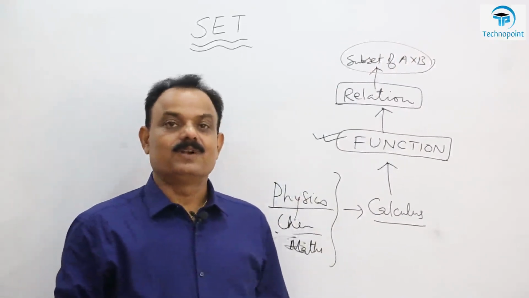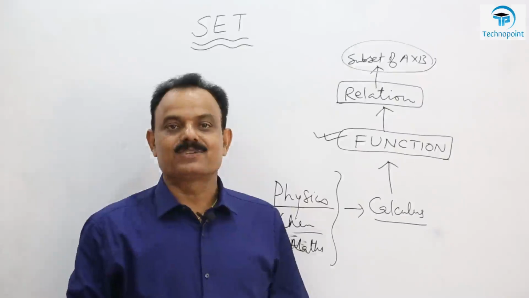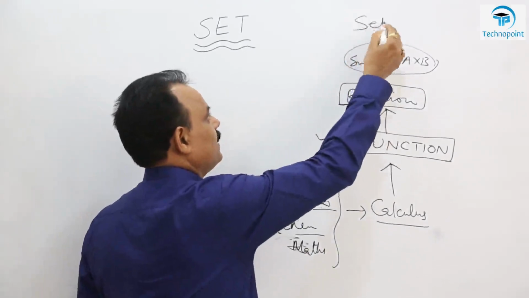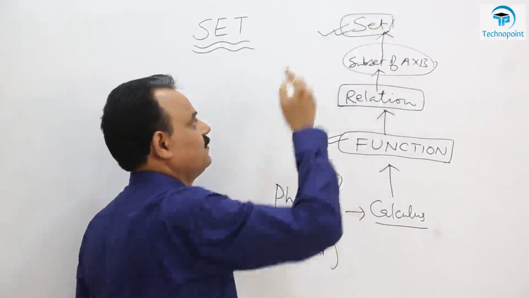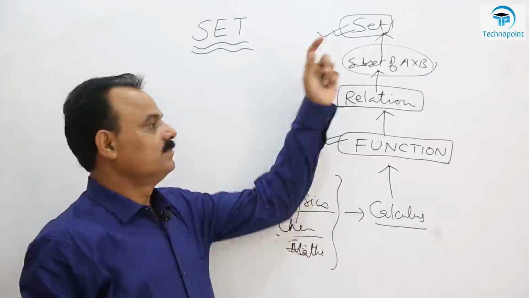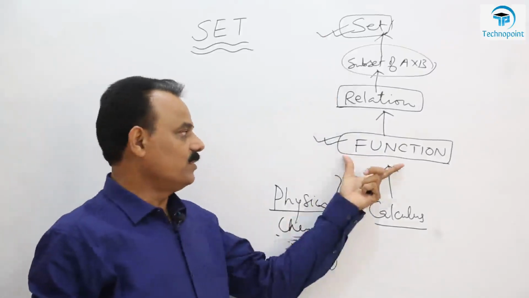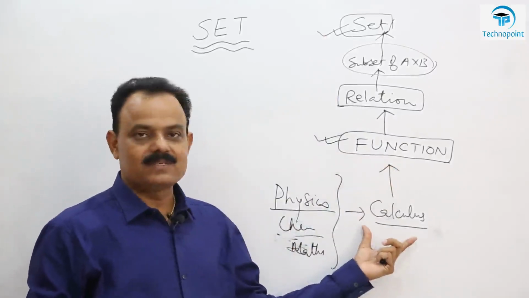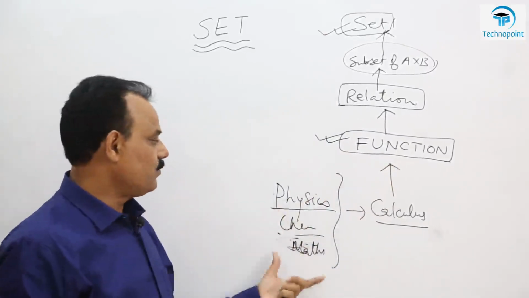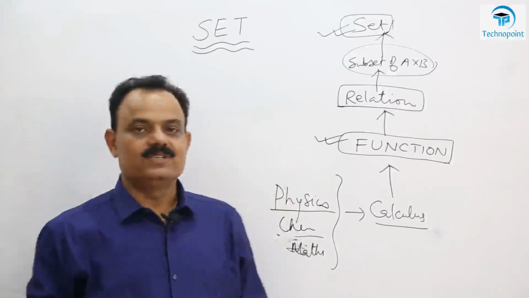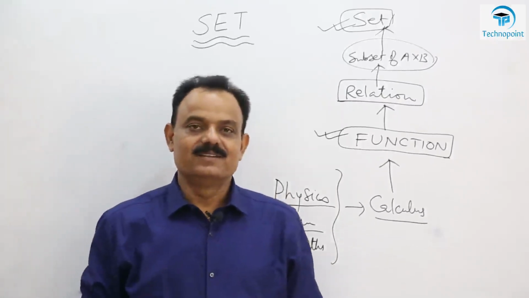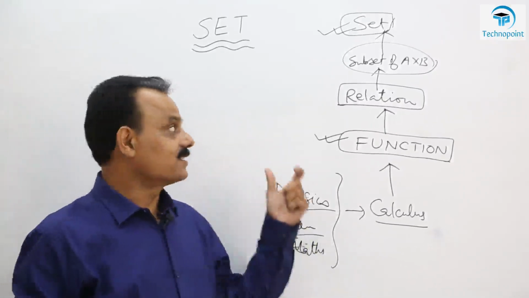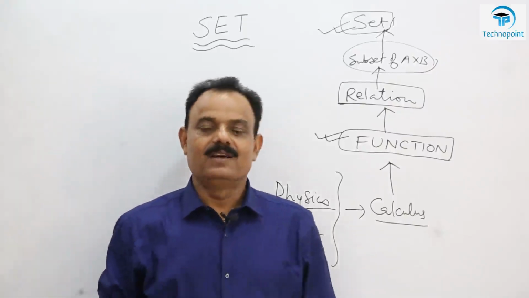And now to understand this Cartesian product of two sets, you must know what a set is. So this is the importance of set. Unless and until you understand set, you will not be able to understand function, and hence you will not understand calculus, and hence you will have problems in understanding physics, chemistry and maths. That's why set is the first chapter in class 11, and we will enjoy a lot in this chapter.